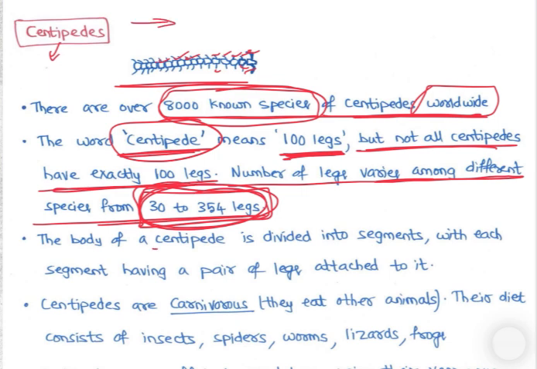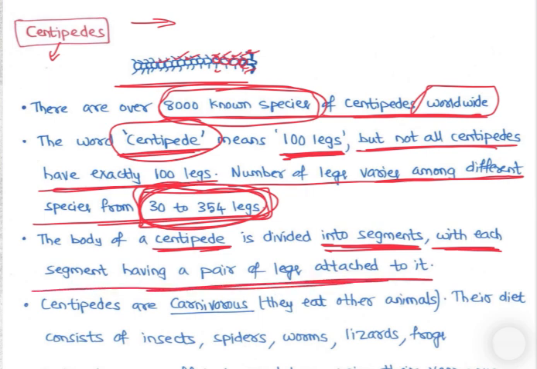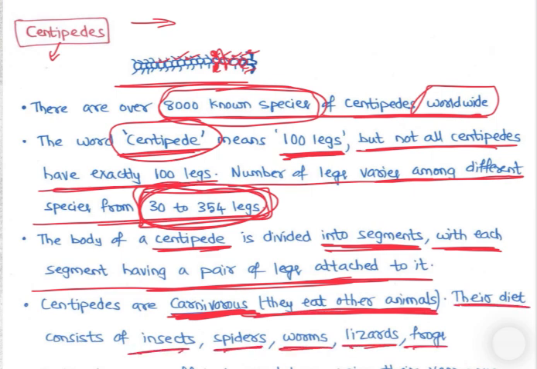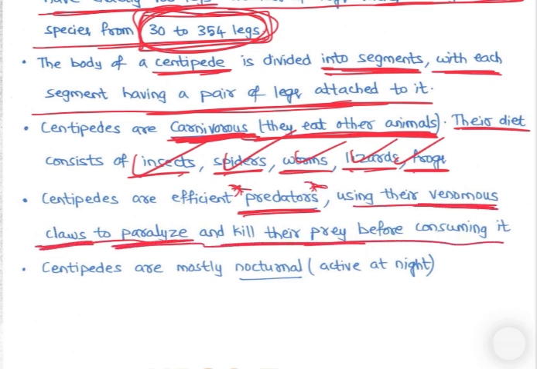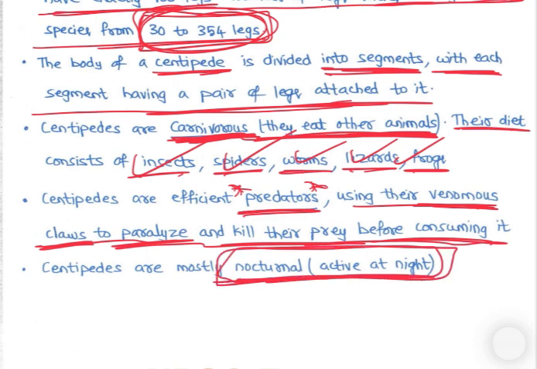We have discussed this. The body of a centipede is divided into segments. See, one segment, two segments, three, four segments, with each segment having a pair of legs attached to it. So these are centipedes, and centipedes are carnivores. They eat other animals. Their diet consists of insects, spiders, worms, lizards, frogs. Centipedes are efficient predators, using their venomous claws to paralyze and kill their prey before consuming. Centipedes are mostly nocturnal, that is, active at night.